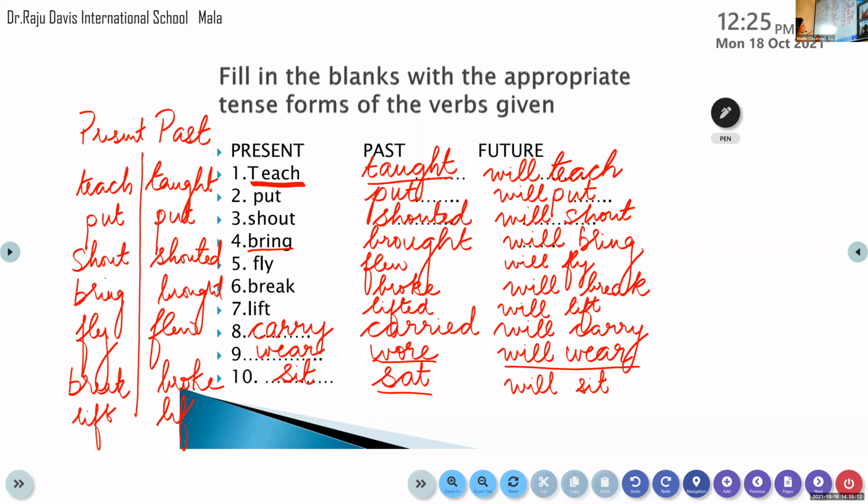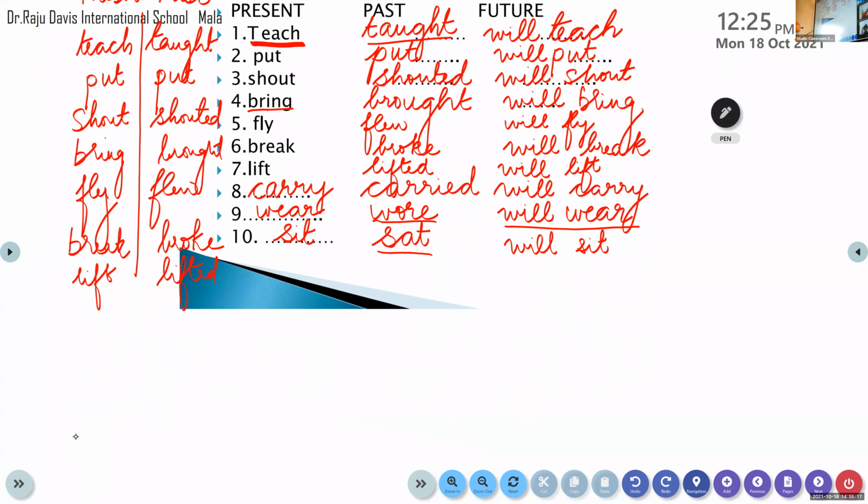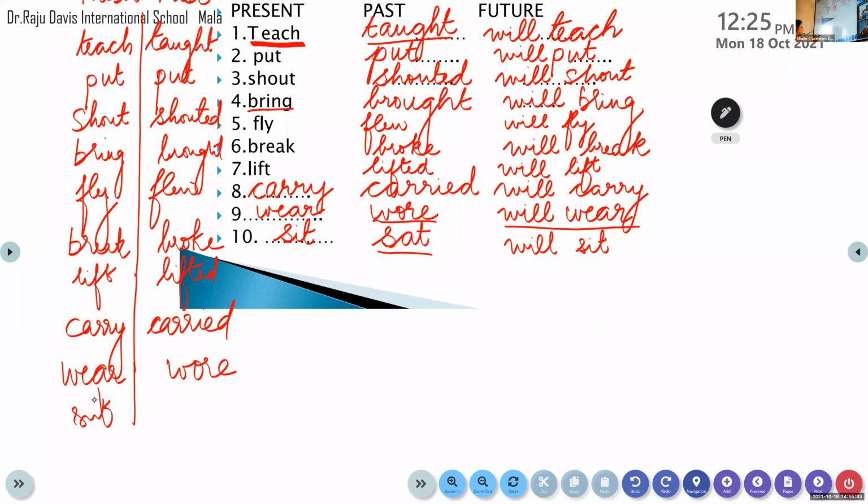Lifted. Ma'am, how many times do we have to write? Only once. We have hardly 5 minutes, 4 minutes left for the session to wind up. So I don't want you to write it many times. Lift, lifted, carry, carried. Wear, it is wore. Sit, sat. Come on, write it.